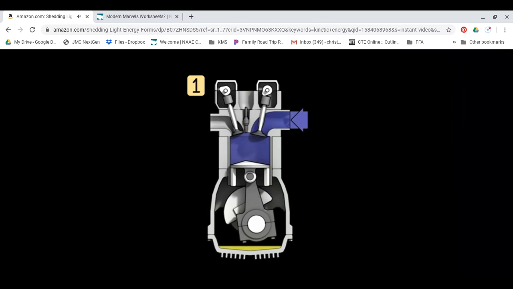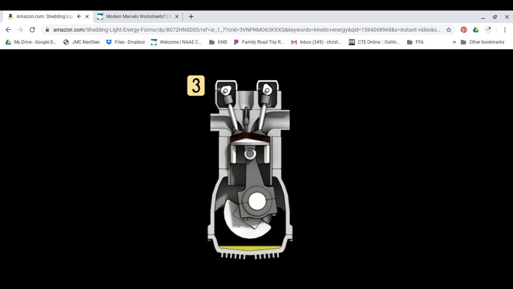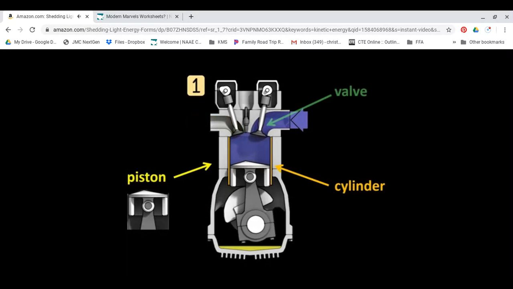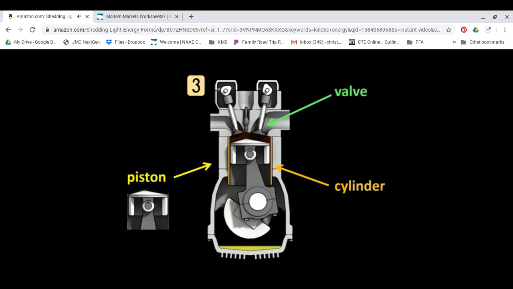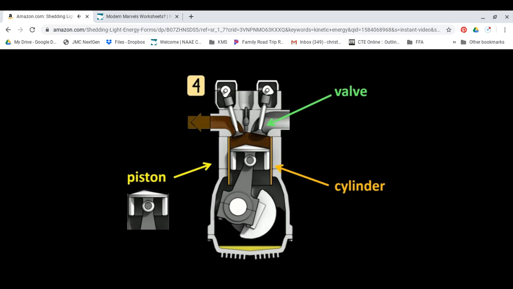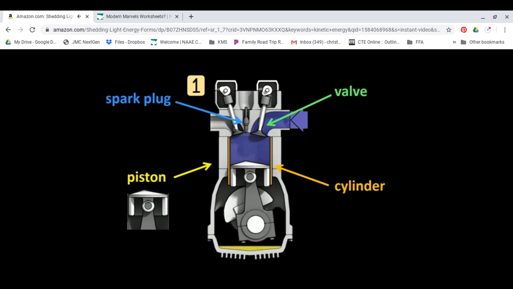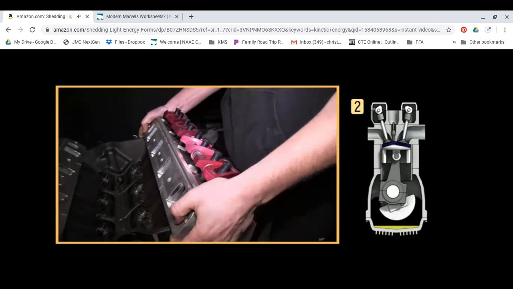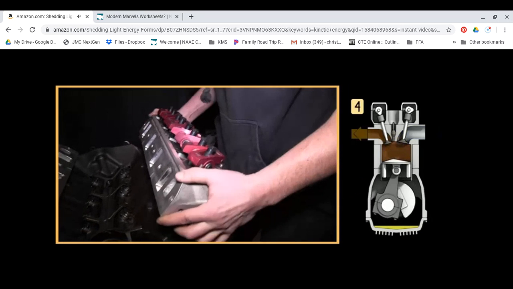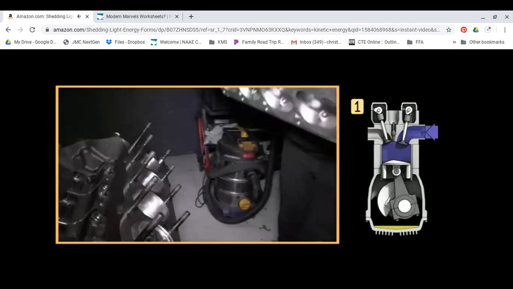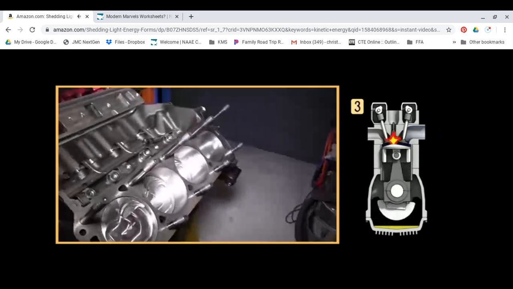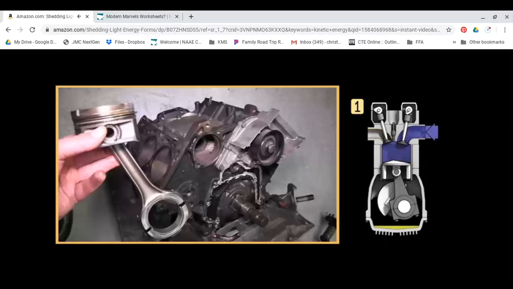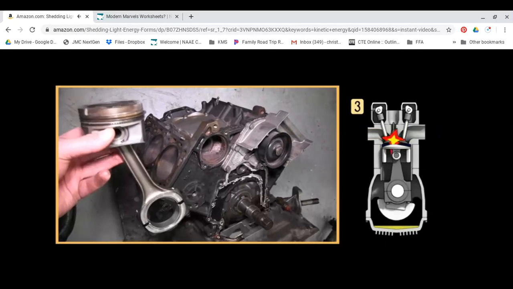This is a simplified diagram of a typical engine. We have a piston that moves up and down in the cylinder, some valves which let gases and the fuel in and out at the right time, and a spark plug that ignites the fuel. Here we can see a mechanic removing what's called the head of an engine. The head holds all the valves and the spark plugs in place. With the head removed, we can see the tops of the pistons inside the cylinders. Here is a piston that has been removed from another engine.